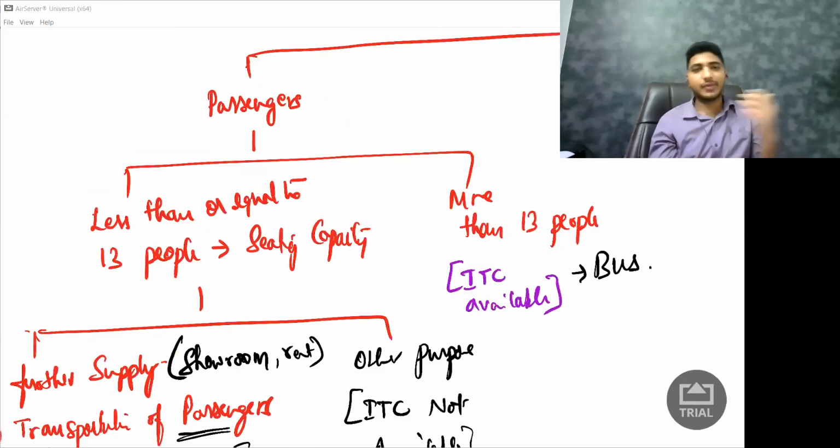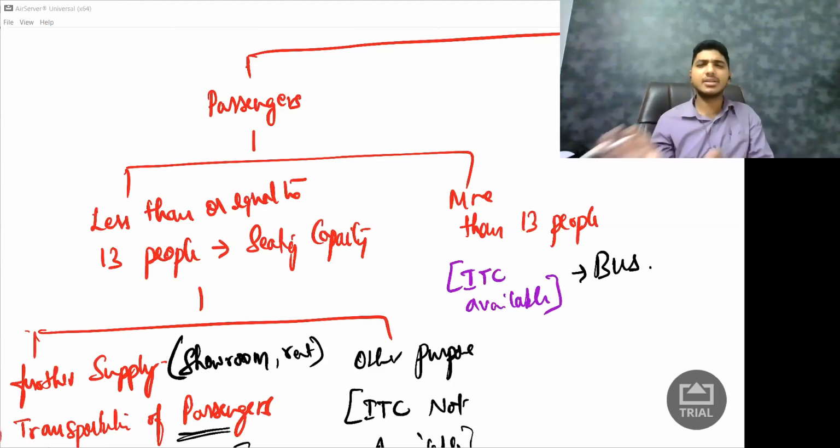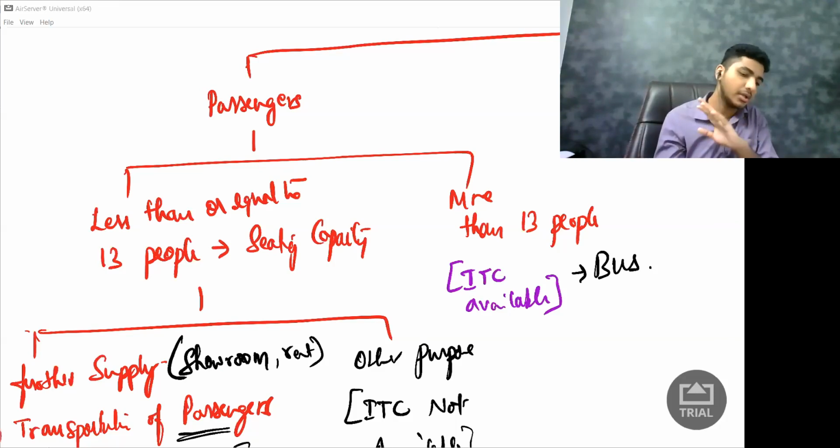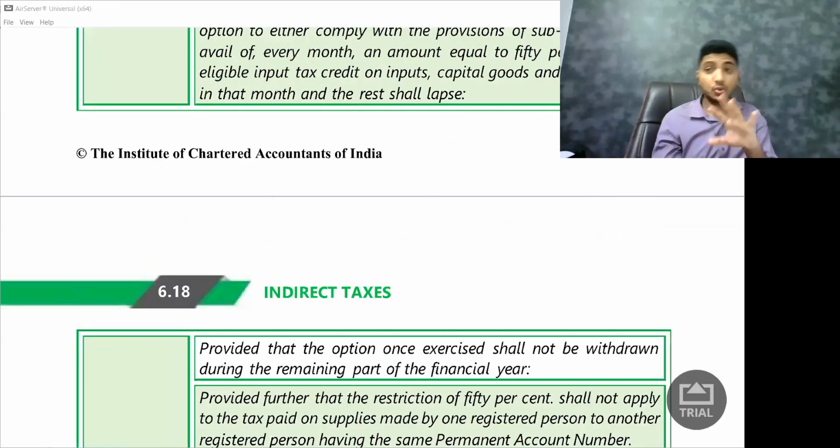Now, earlier when GST was introduced, there was no distinction between less than 13 and more than 13 people. Nobody had the credit, but last year they made one amendment. They said we will have this further bifurcation, and for more than 13 people we will give input tax credit. Okay, so that is the first aspect we studied. There are so many things to cover today.